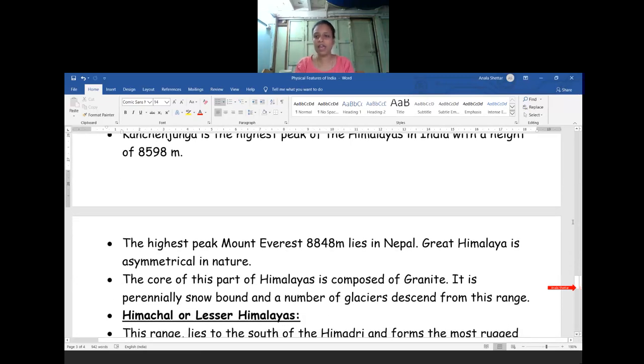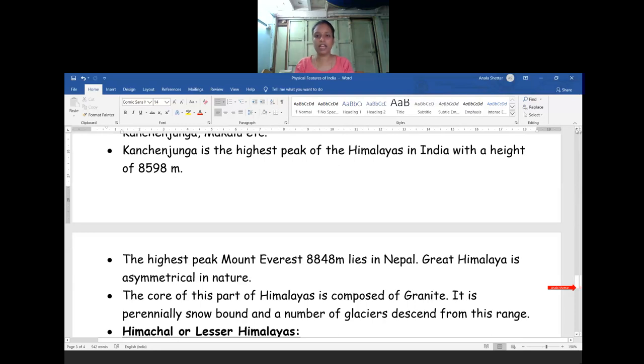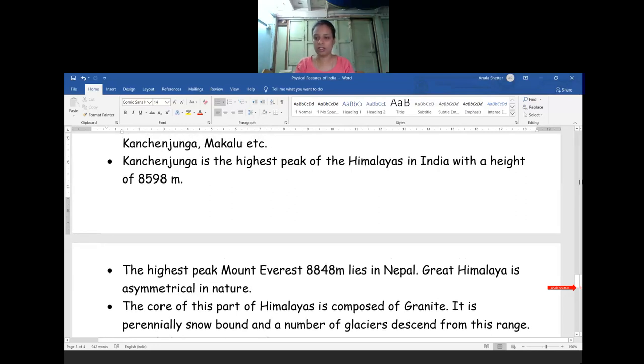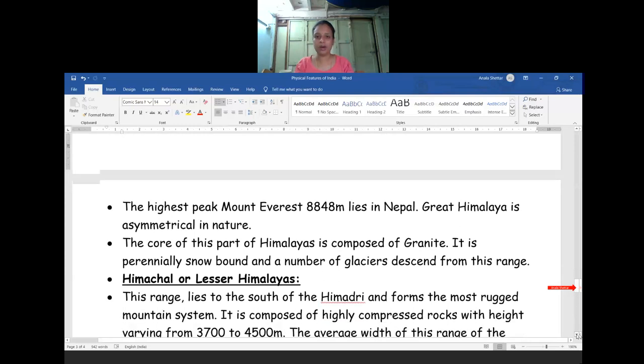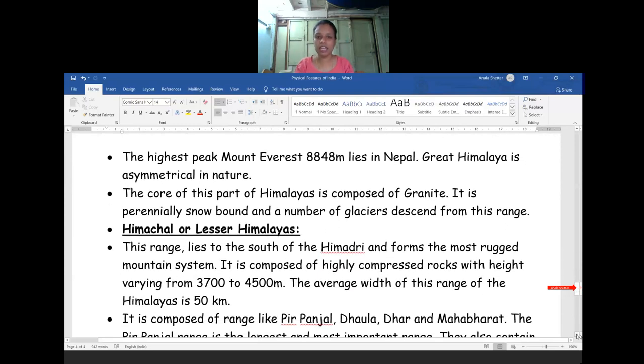For 1 mark, they may ask about Kanchenjunga, which is the highest peak of the Himalayas in India. If they say India, you have to write the answer as Kanchenjunga, and its height is 8,598 meters. If they ask about the highest peak in Nepal, it is called Mount Everest, and the height of Mount Everest is 8,848 meters, and it lies in Nepal. If they ask Nepal, it means Mount Everest. If they ask India, it means Kanchenjunga.